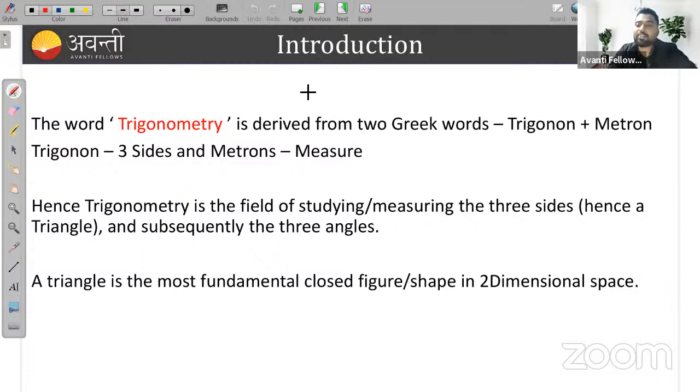So, introduction to trigonometry. From where did it come? Trigonometry is derived from two Greek words. One is trigon and the other is metron. Trigon means three sides and metron means measure.